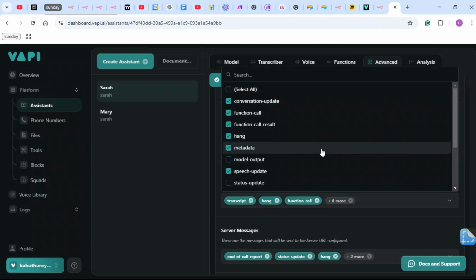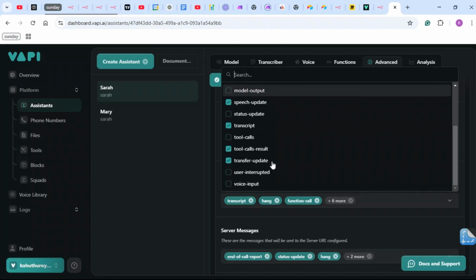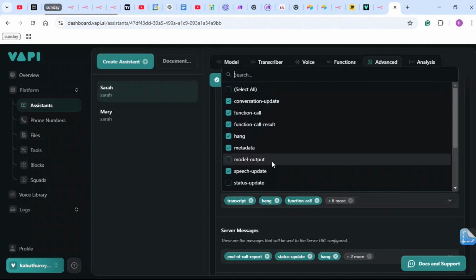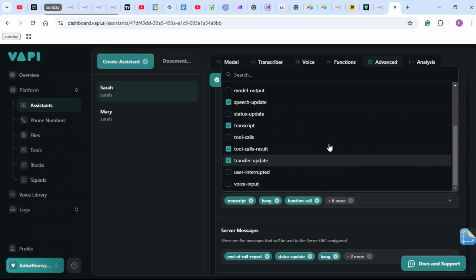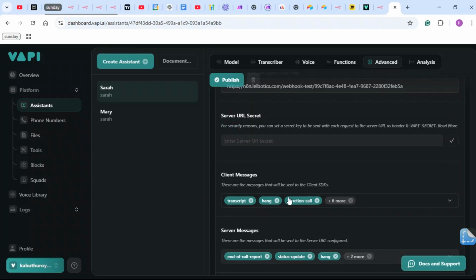So you can have this as a mine, and I think it's all good. Yeah, there are some functions that we are going to be disabling some of these once we make sure that our assistant is working, but for now we're just going to leave it at this.